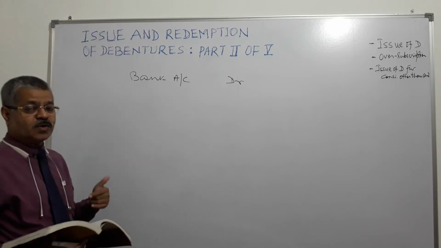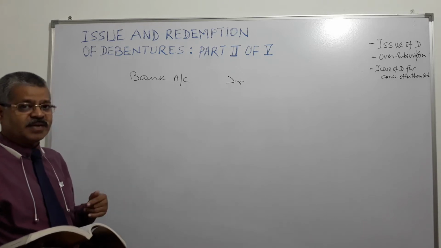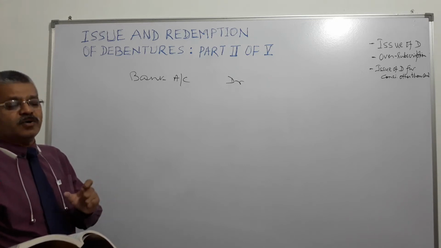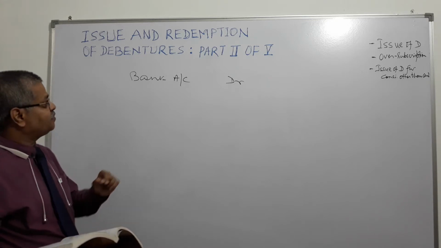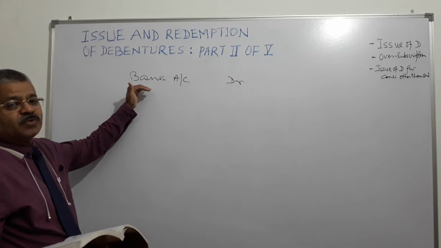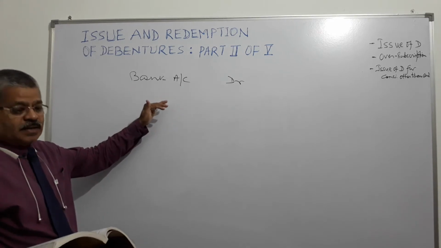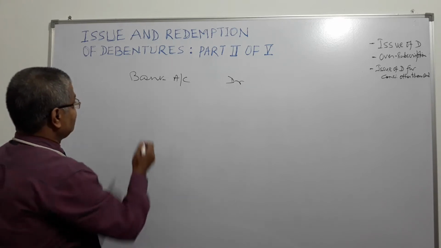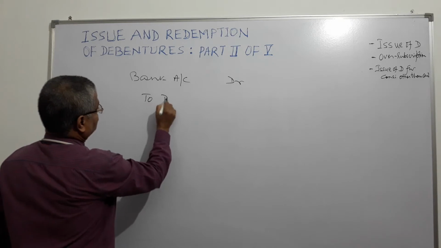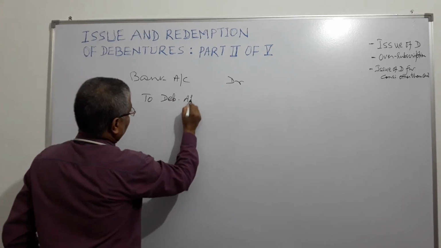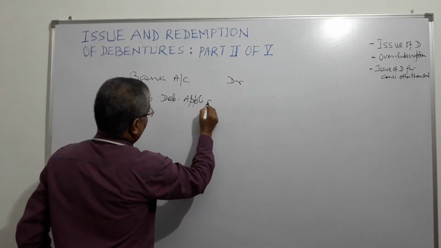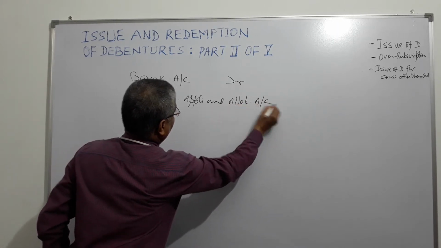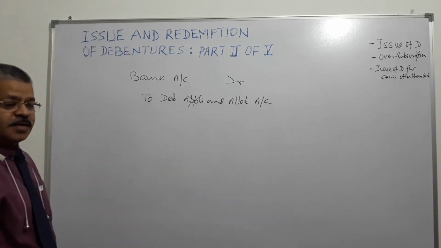Because what we are talking about, entire money is received at the time of application and allotment. So naturally, the money that has come to the bank account will be debited and debenture application and allotment account will be credited, right?